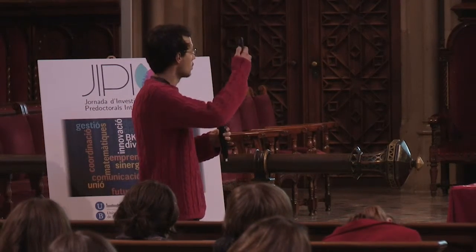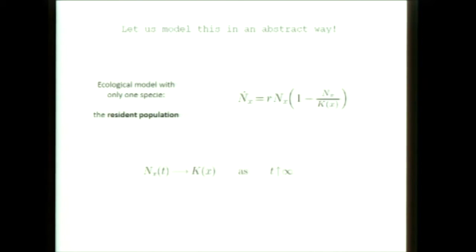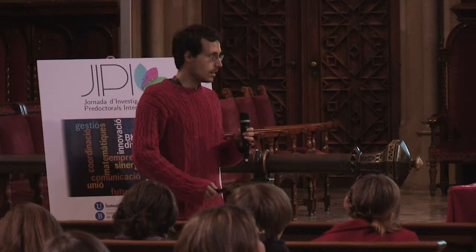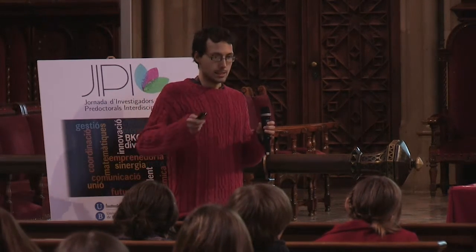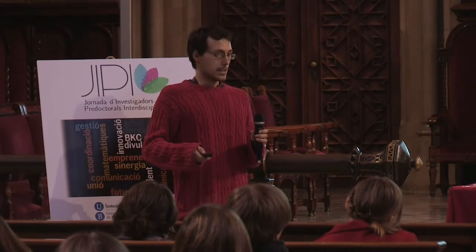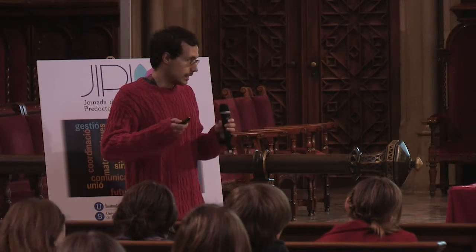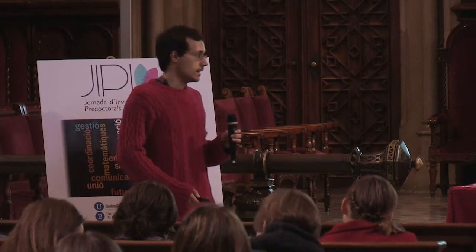Here, we are supposing that the bear has a beak of size x, and K(x) is the carrying capacity of the system, of the population of bears. K(x) is related with the amount of seeds that the bear can eat. It is easy to see that the population tends to an equilibrium that is exactly the carrying capacity.